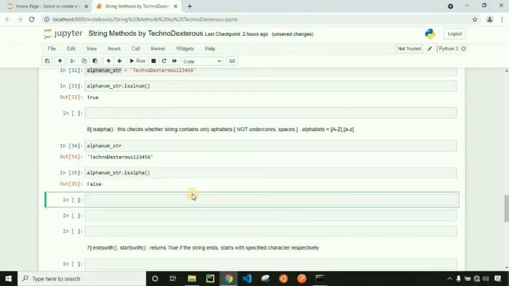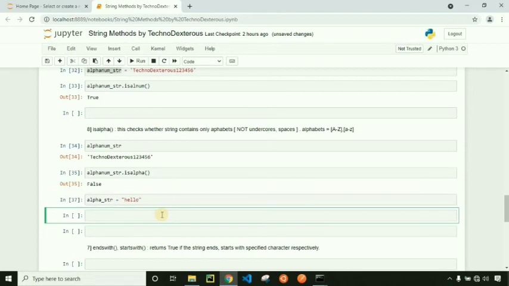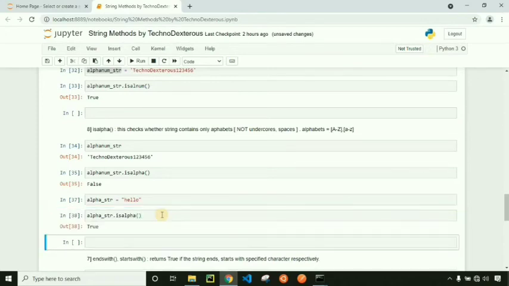So let's define another string which contains only alphabets. Alpha string, hello. Let's use isAlpha method on it. It should be true because the string contains only alphabets.